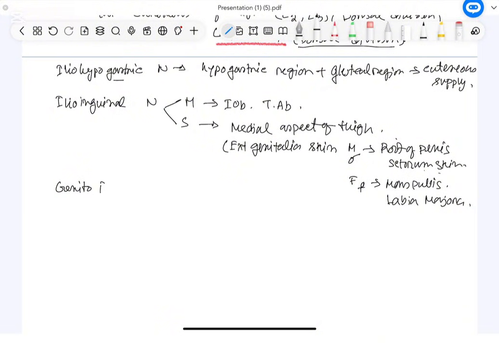Next, genitofemoral nerve. Genitofemoral nerve, I am writing in shortcut. It has two branches, always remember. One is the femoral branch, another one is the genital branch.